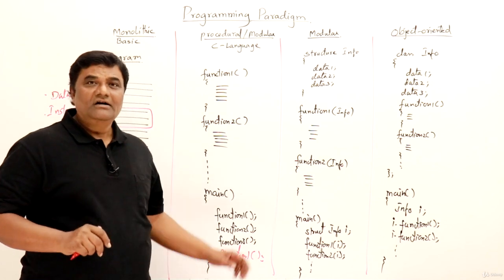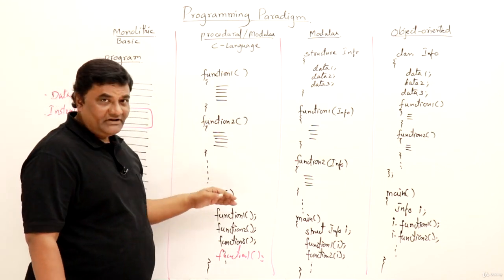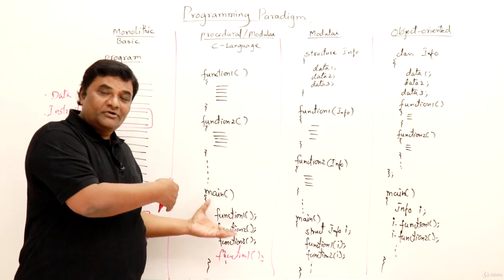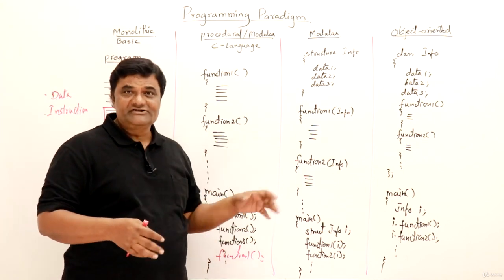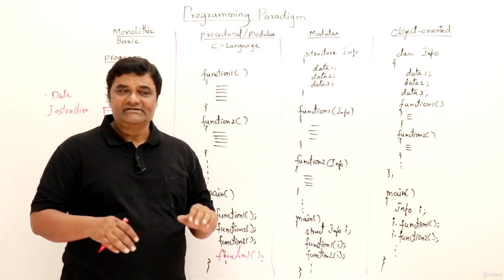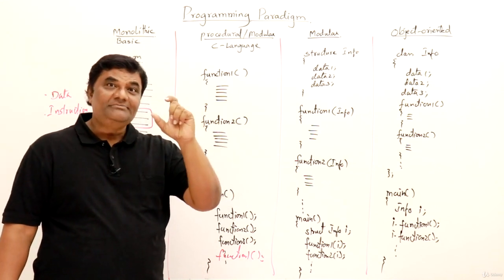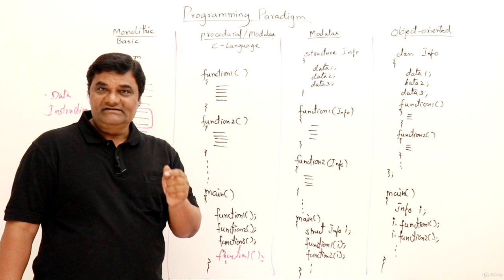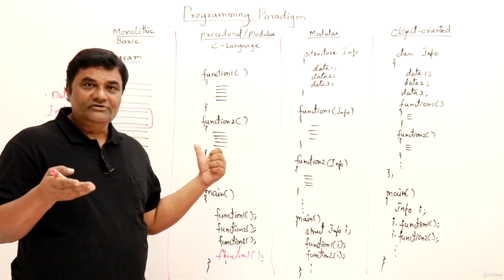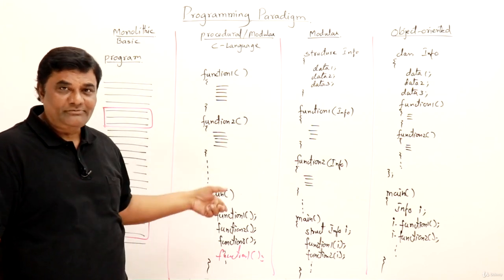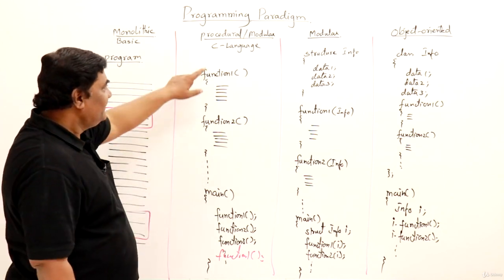The second benefit is that a team of programmers can develop it. Suppose there are 5 programmers, each developing one function, and one of the programmers makes the main function. If you have some 50 functions, 10 functions can be given to each programmer, and one of the programmers can integrate all of them. So a team of programmers can work, and functions can be developed individually. That is the benefit. This has increased the development of programs or software, this procedural programming. And the language which became very famous in procedural modular programming is the C language.